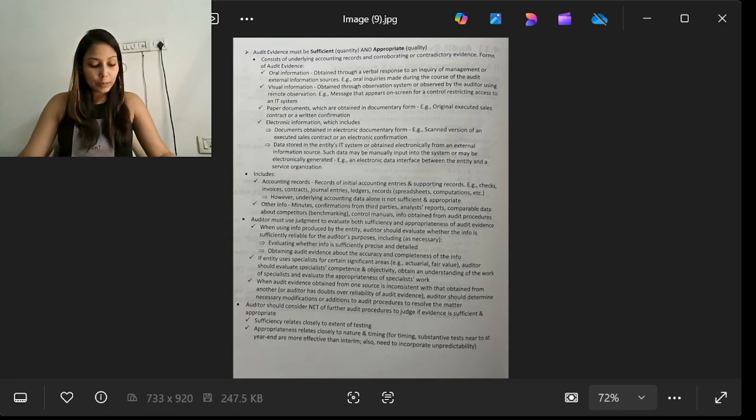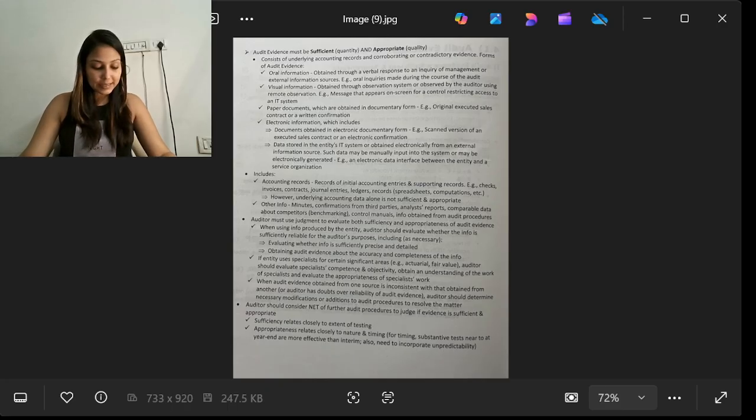When using information provided by the entity, the auditor should evaluate whether the information is sufficiently reliable for the auditor's purpose, including evaluating whether the information is sufficiently precise and detailed. It should be detailed, and the auditor should obtain audit evidence about the accuracy and completeness of the information. It should not be manipulated or falsified. So it should be genuine and complete.